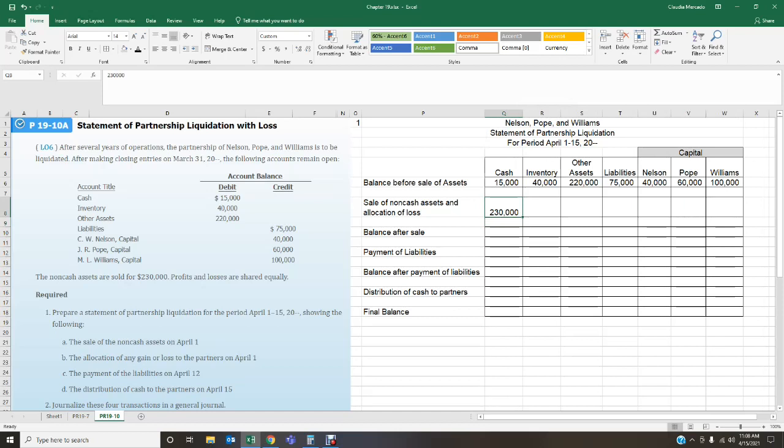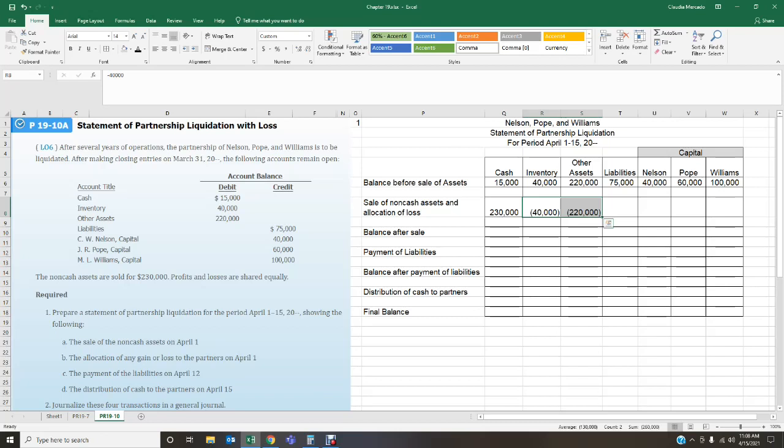Now I have money. Now what happened? Well, I sold my assets. So what's going to happen to your inventory account? You sold it, so you're going to deduct the $40,000. You're going to close it out. And you sold your other assets for $220,000. So these are minus because these are the two items that you sold. You're closing these two accounts out.